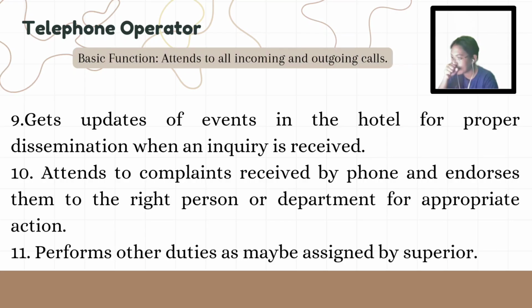Number 9, gets updates of events in the hotel for proper dissemination when an inquiry is received. This means that they use this information to respond accurately to guest and caller inquiries regarding event details.